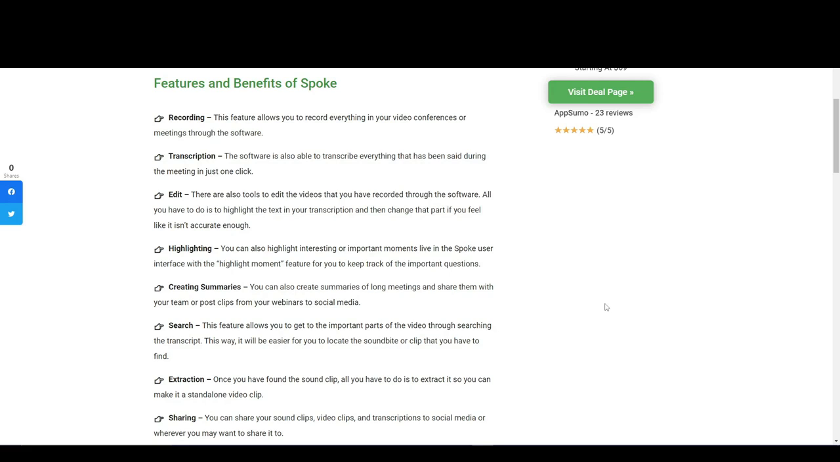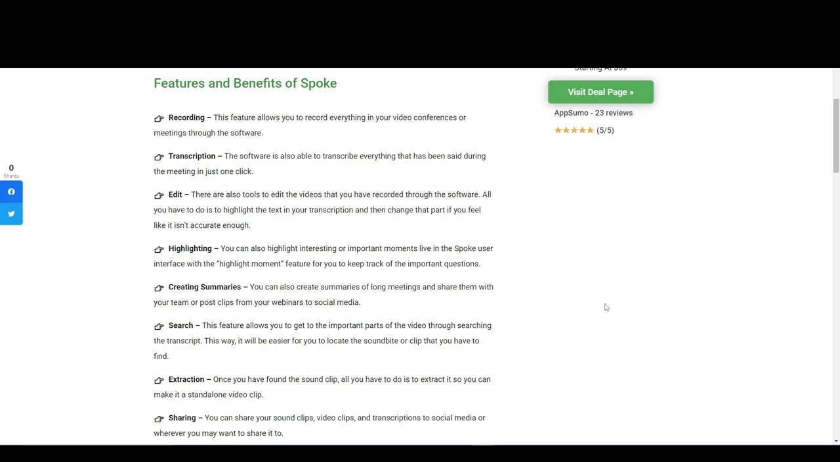If you talk about the highlighting part, you can also highlight interesting or important moments live in the Spoke user interface with the highlight moment feature, to keep track of the important questions. And now we will talk about creating summaries. You can also create summaries of long meetings and share them with your team or post clips from your webinars to social media. And if you talk about the search option, this feature allows you to get the important parts of the video through searching the transcript.